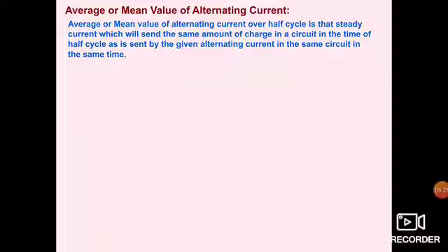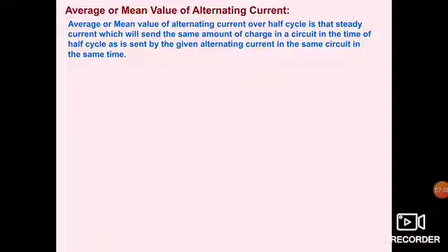What does it actually mean? The average or mean value of alternating current over half cycle is that current which will send the same amount of charge in a circuit in the time of half cycle as is sent by the given alternating current in the same circuit in the same time period. Understand the logic. Actually, the average or mean value we have calculated is in the form of current. It is the value of current for a half cycle of AC, not the complete cycle, and it should be steady in nature.